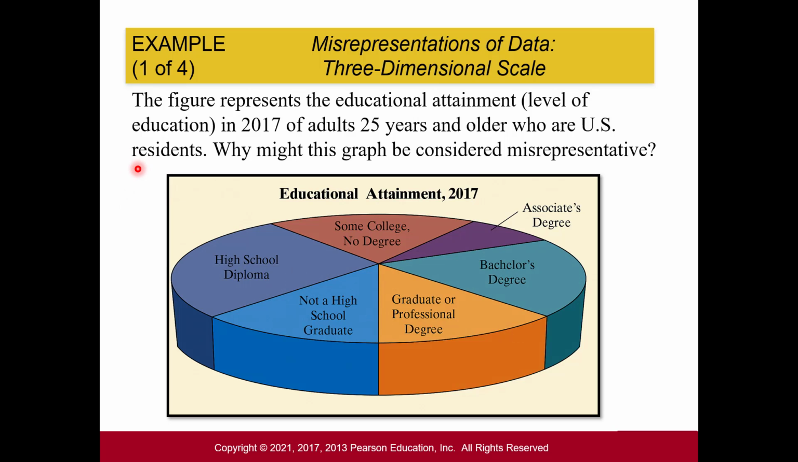Okay, here's another one. This figure represents the educational attainment level in 2017 of adults 25 years and older who are U.S. residents. So let's see. Remember, this is a pie chart, and if you notice right away, there's a couple of issues. If you were asked to answer something about this, it'd be kind of hard. If you were asked which level of education was the highest attained or the most often, because there's no percentage values given, that's pretty difficult to do. And because of this angle of our pie graph, this 3D angle, it makes it difficult.